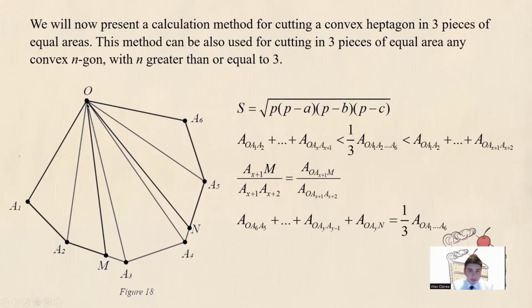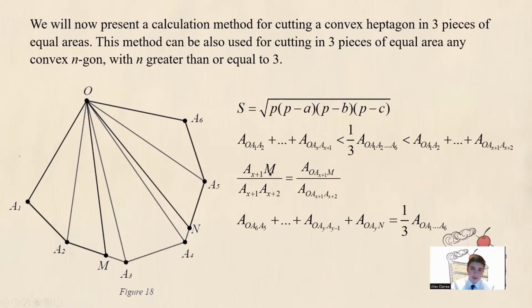Now, we will try to find x such that adding the areas of triangles OA1A2, OA2A3, and so on until OAxAx+1, we get a total area of less than a third of the area of the heptagon. But adding the area of the triangle OAx+1Ax+2 to this area too, we get an area that is greater than a third of the area of the heptagon. Therefore, we can find the point M on segment Ax+1Ax+2 such that adding the area of triangle OAx+1M to this sum, we get an area equal to 1/3 of the area of the heptagon.